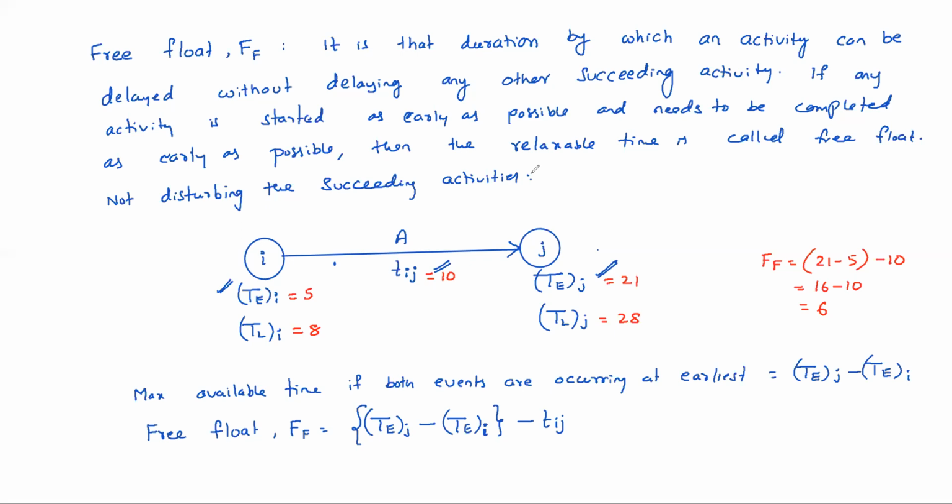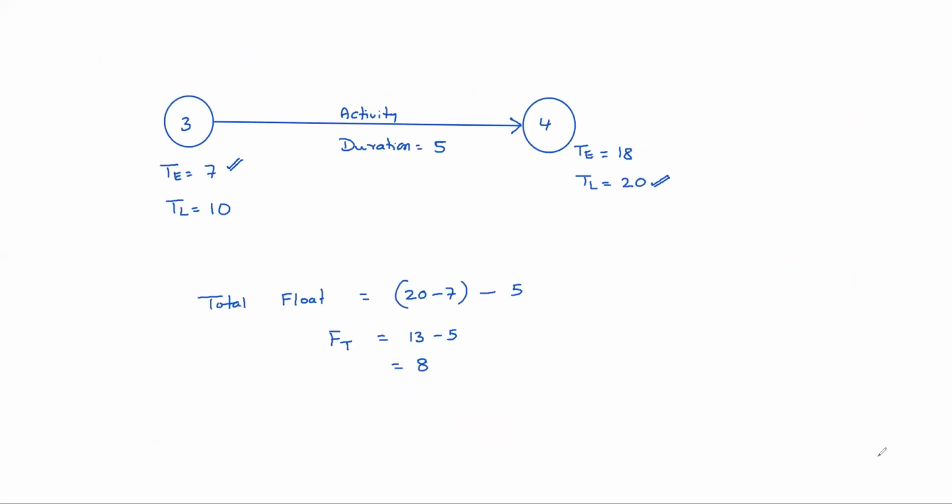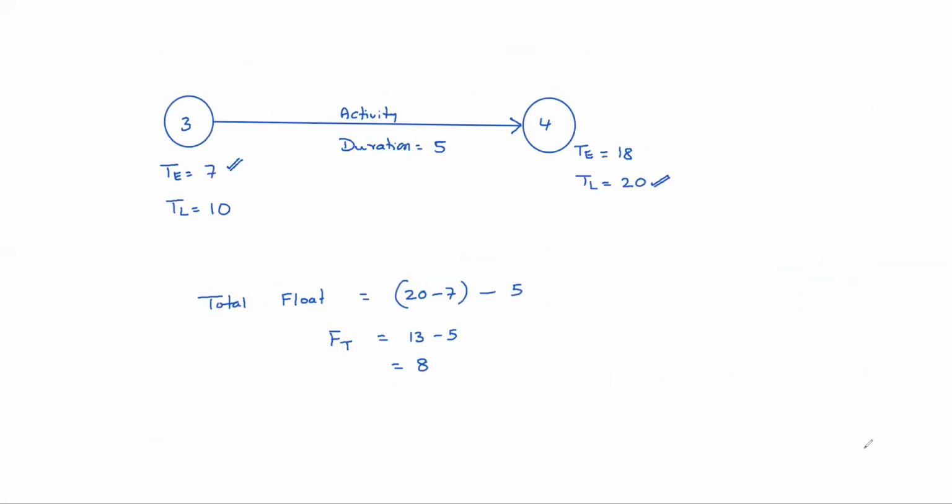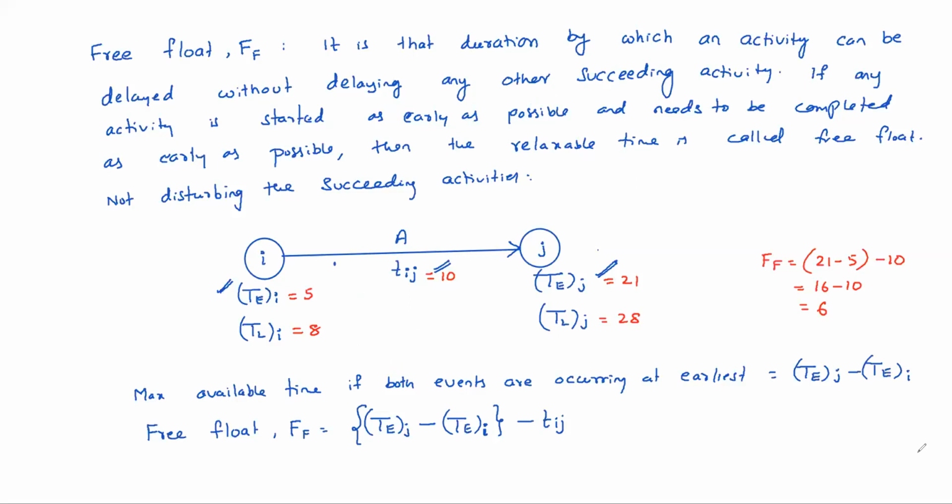So that means the activity is not using the succeeding activities' float. In total float, the activity is consuming the succeeding activities' float as well as the preceding activities' float. But in free float, we are not touching the succeeding activities' float, but still we are using the preceding activities' float.